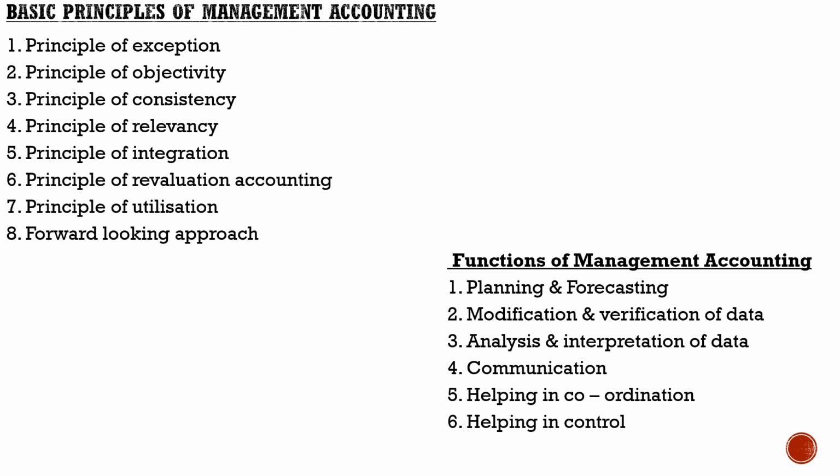Next one, helping in control. Management accounting includes various controlling operations such as budgetary control, standard costing, etc. And in all these controls, the main activity is that a standard is prepared in advance, and on the basis of standards, the actual activity is compared with the standards. If there are any variances, measures are taken.